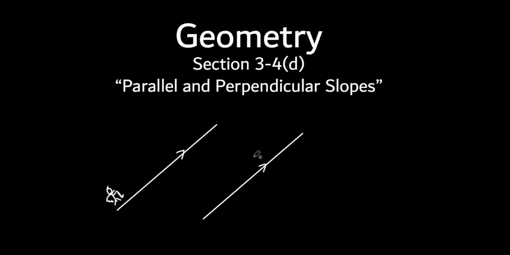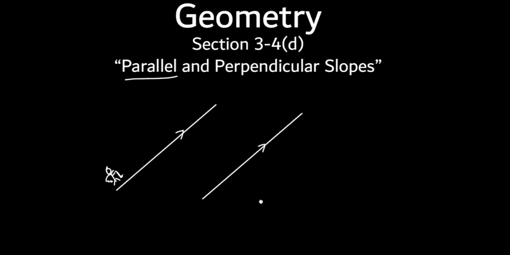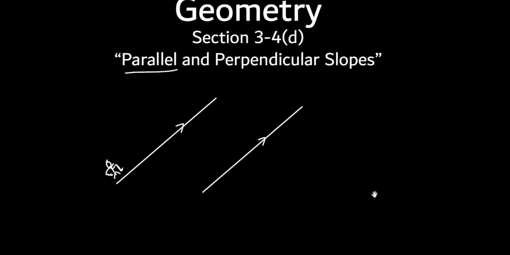If somebody else is over here walking up this hill, tell me something about how steep both of those hills are. It's the same steepness, okay? So that must mean they have the same what? Slope. That's right. So parallel lines have what? The same slope, okay? Now, they might intersect, or they might have a different y-intercept. We haven't really talked about that in here, have we? Okay, but let's just do one real quick here.